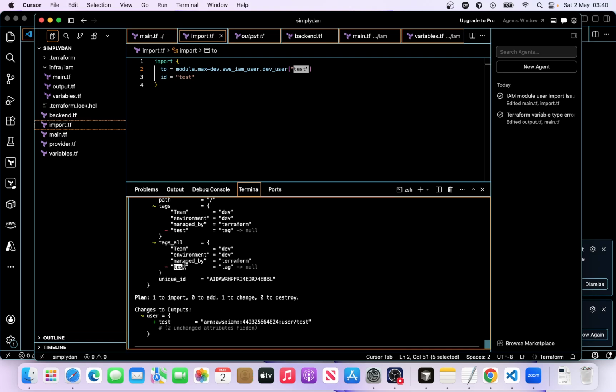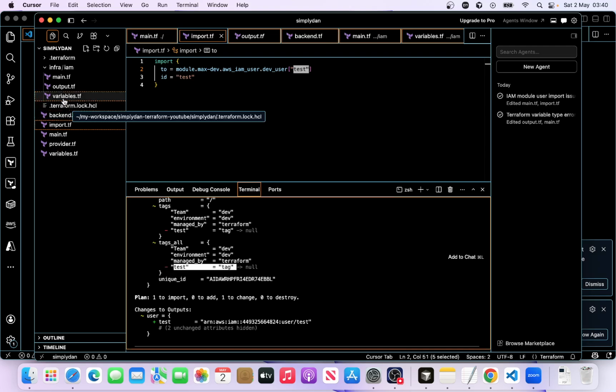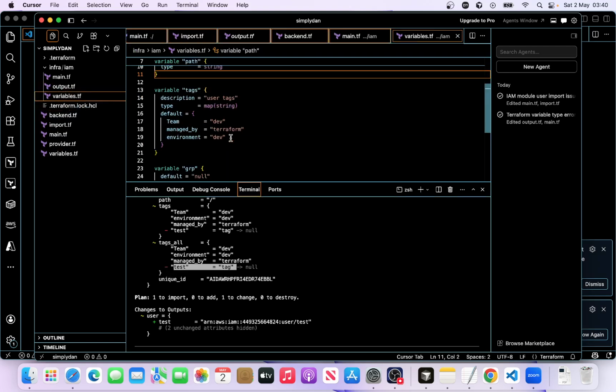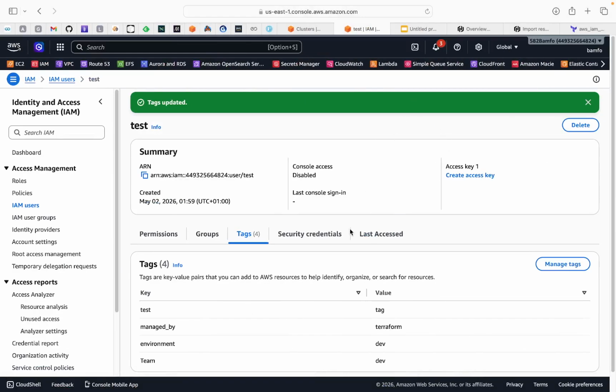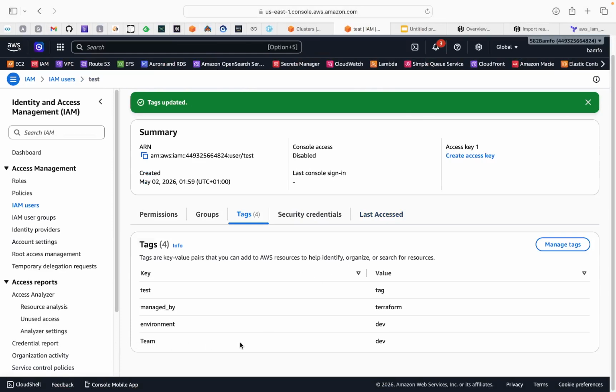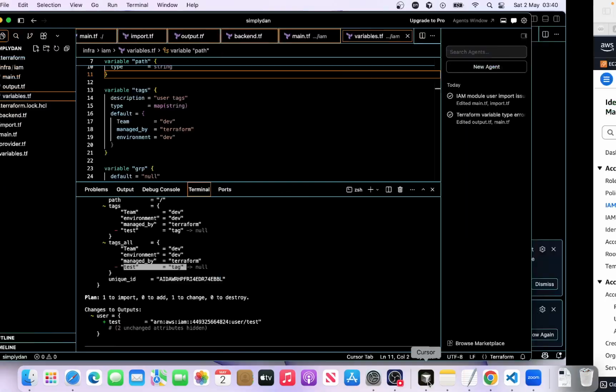It means this tag will be removed. If you want to keep it, you add it to the tags, which we have here. But if you don't need this tag, say your new engineer just added an extra tag and you are happy to remove it, then you keep it the way it is.